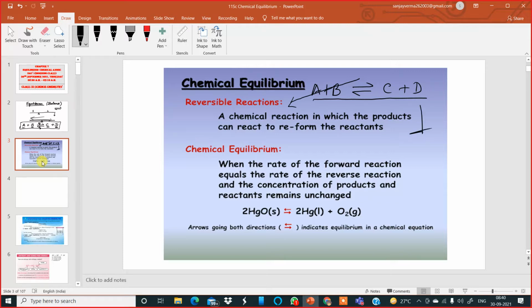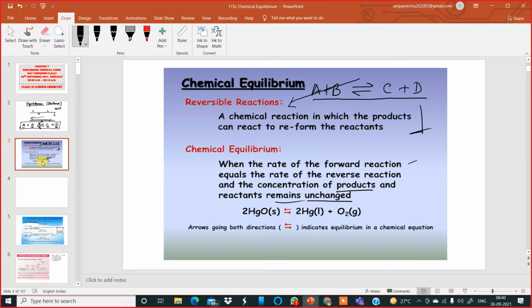Now, under chemical equilibrium, when the rate of the forward reaction equals the rate of the reverse reaction, meaning the backward reaction, and the concentrations of the products and the reactants remain constant, or unchanged, then in such a situation we call this a state of chemical equilibrium.